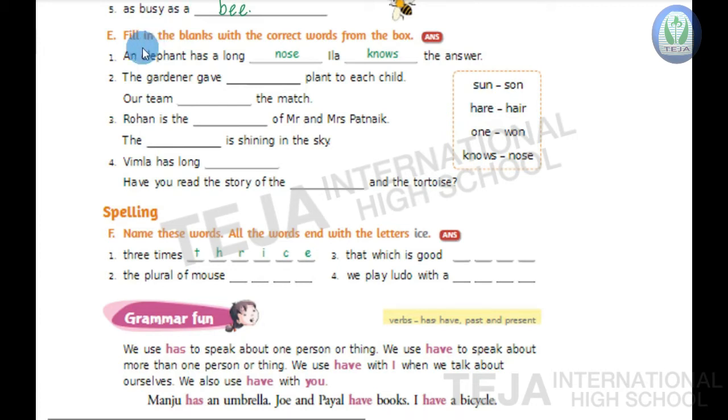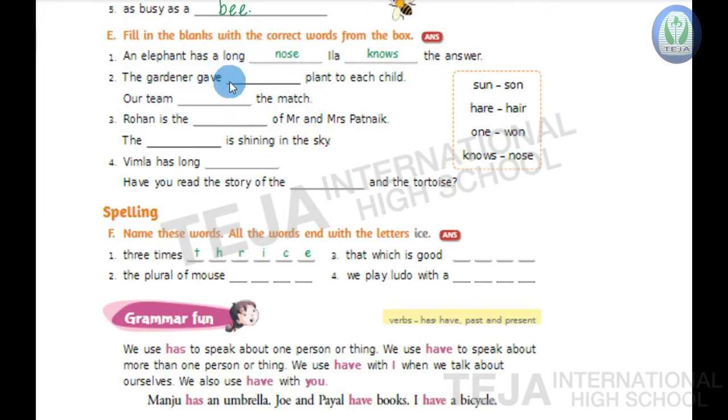So here the first sentence is, an elephant has a long nose. Leah knows the answer. Okay. Now second one, the gardener gave dash plant to each child. Our team dash the match. So what we have to write here?